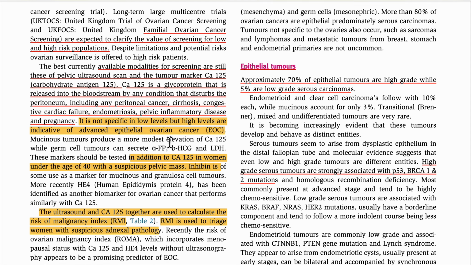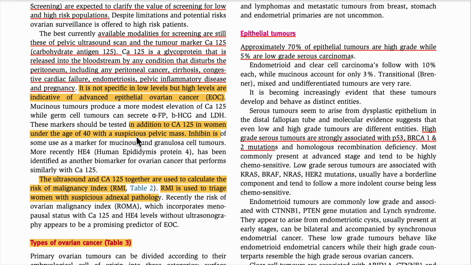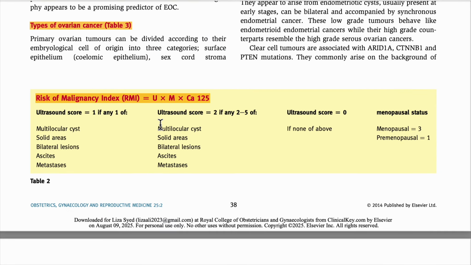Okay, so he is telling that if we find any woman with a pelvic mass and her age is more than 40, we have to do the risk malignancy index. This is a very important one. How will we do it? RMI is equal to U into M into CA125.